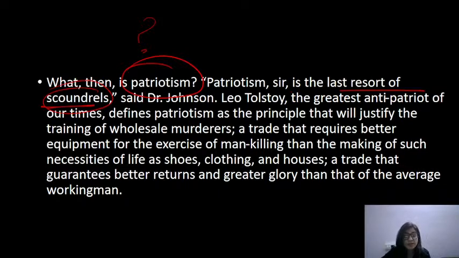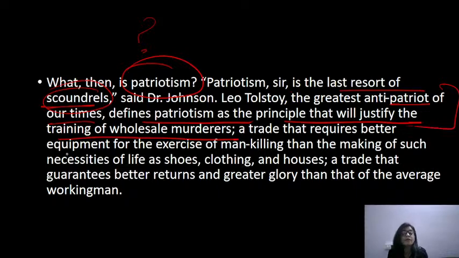He's trying to maybe say जो लोग बाहर से आए उनको रेफर करना चाह रहा है. Said Dr. Johnson, Tolstoy, the greatest anti-patriot of our times, defines patriotism as a principle that will justify the training of wholesale murderers. कि wholesale murderers जो थे वो patriotic थे. A trade requires better equipment for the exercise of man killing than the making of such necessities of life as shoes, clothing, and housing. Right?